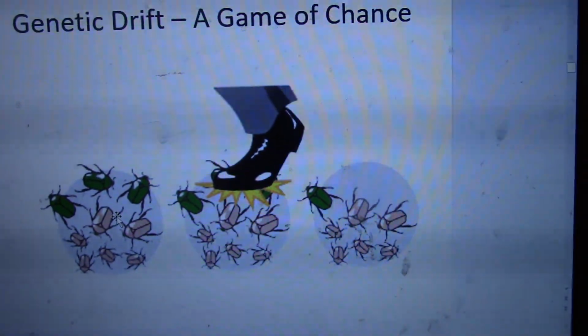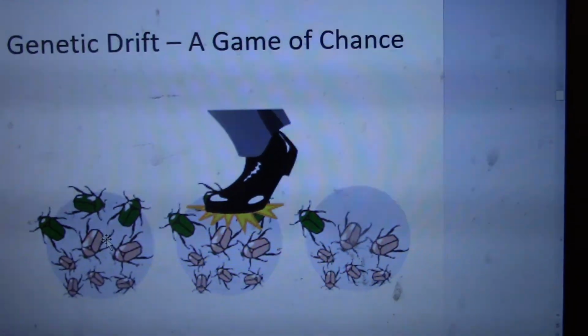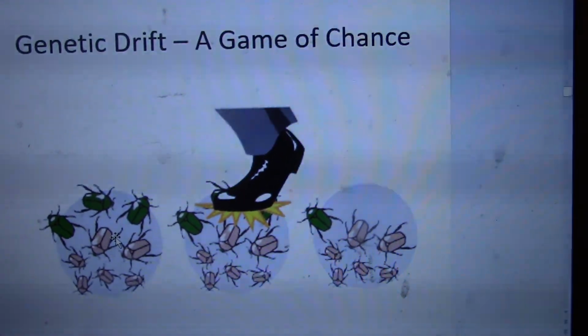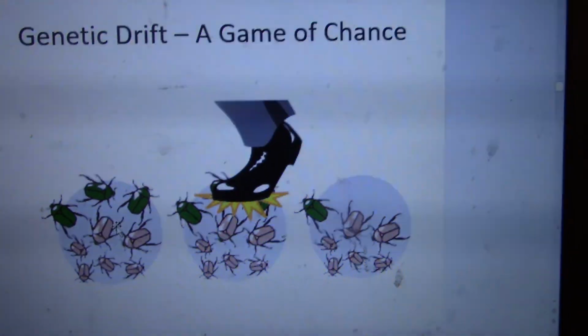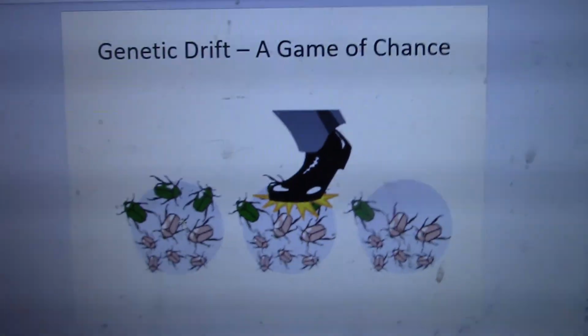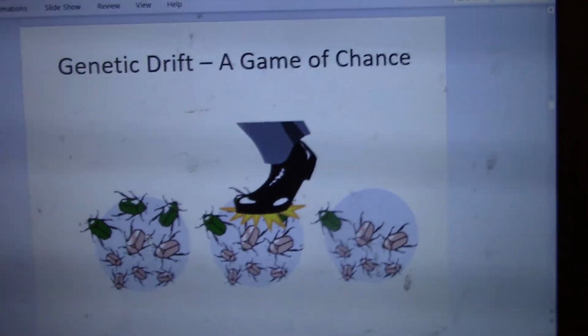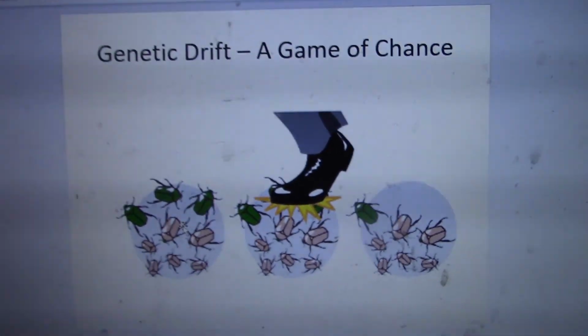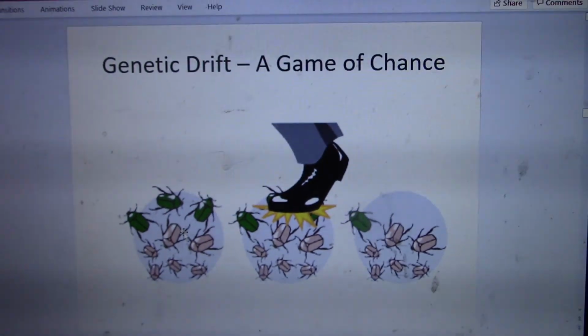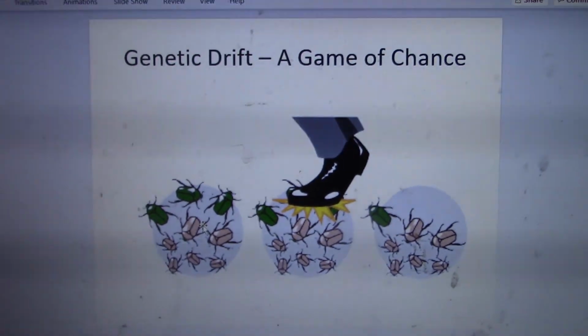So chance events that eliminate genetic diversity are a really big deal in small populations. And this is a huge issue with endangered species. So you guys are going to do a project on poaching. I'm going to get it together in the next couple of days, and we're going to look at these issues and how we deal with this as an international problem.